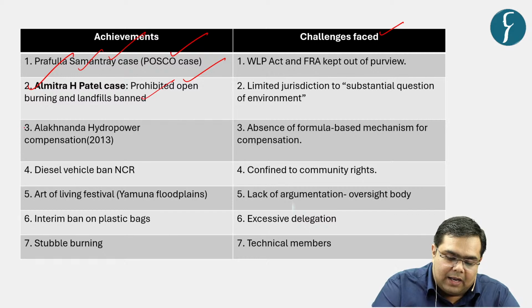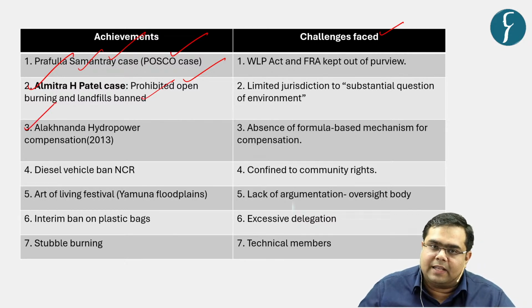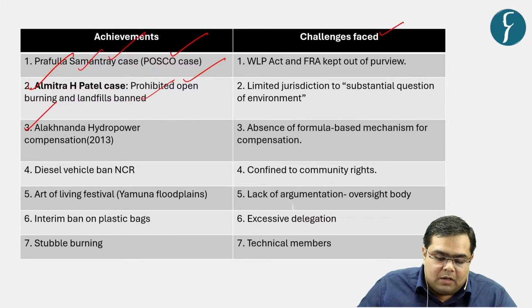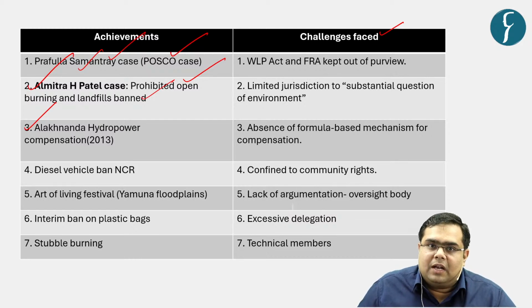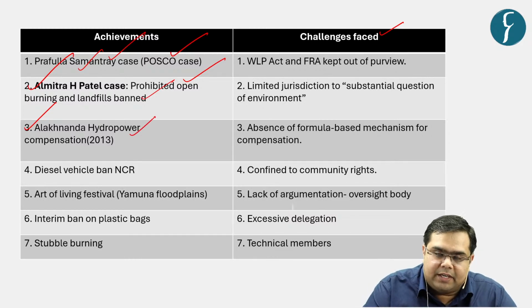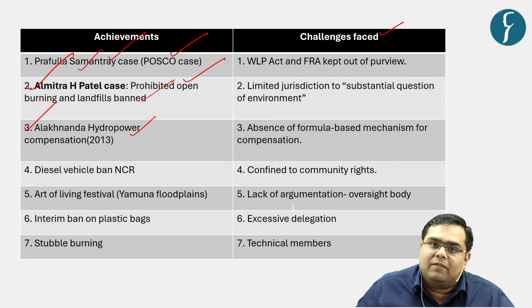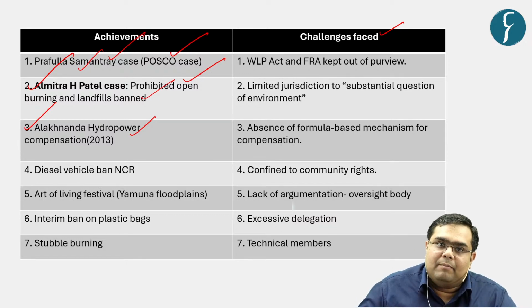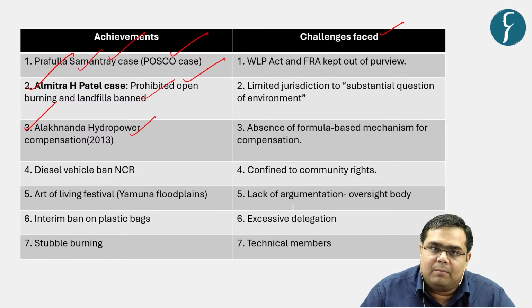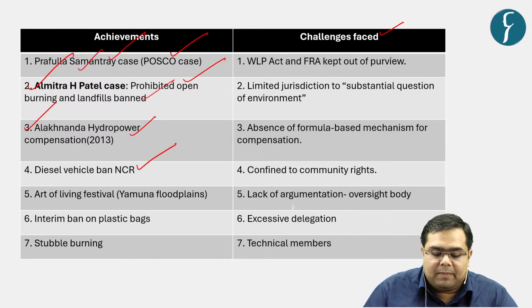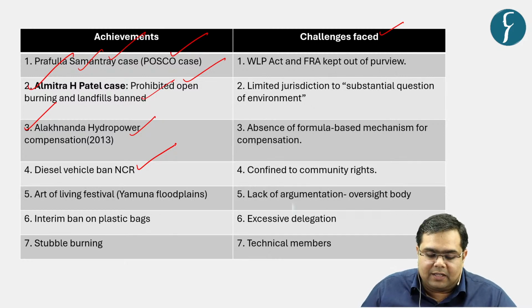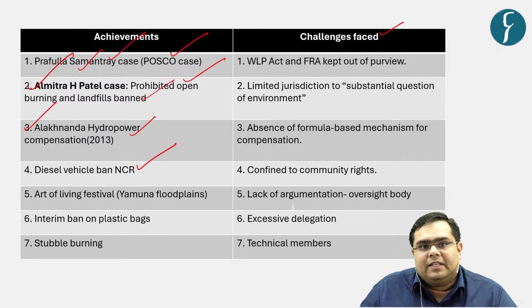Next, after the Uttarakhand tragedy, this particular NGT offered compensation to the victims by mandating the Alaknanda hydropower company to provide compensation to the victims. Then you must be remembering about the diesel vehicles ban in NCR, that diesel vehicles older than 10 years